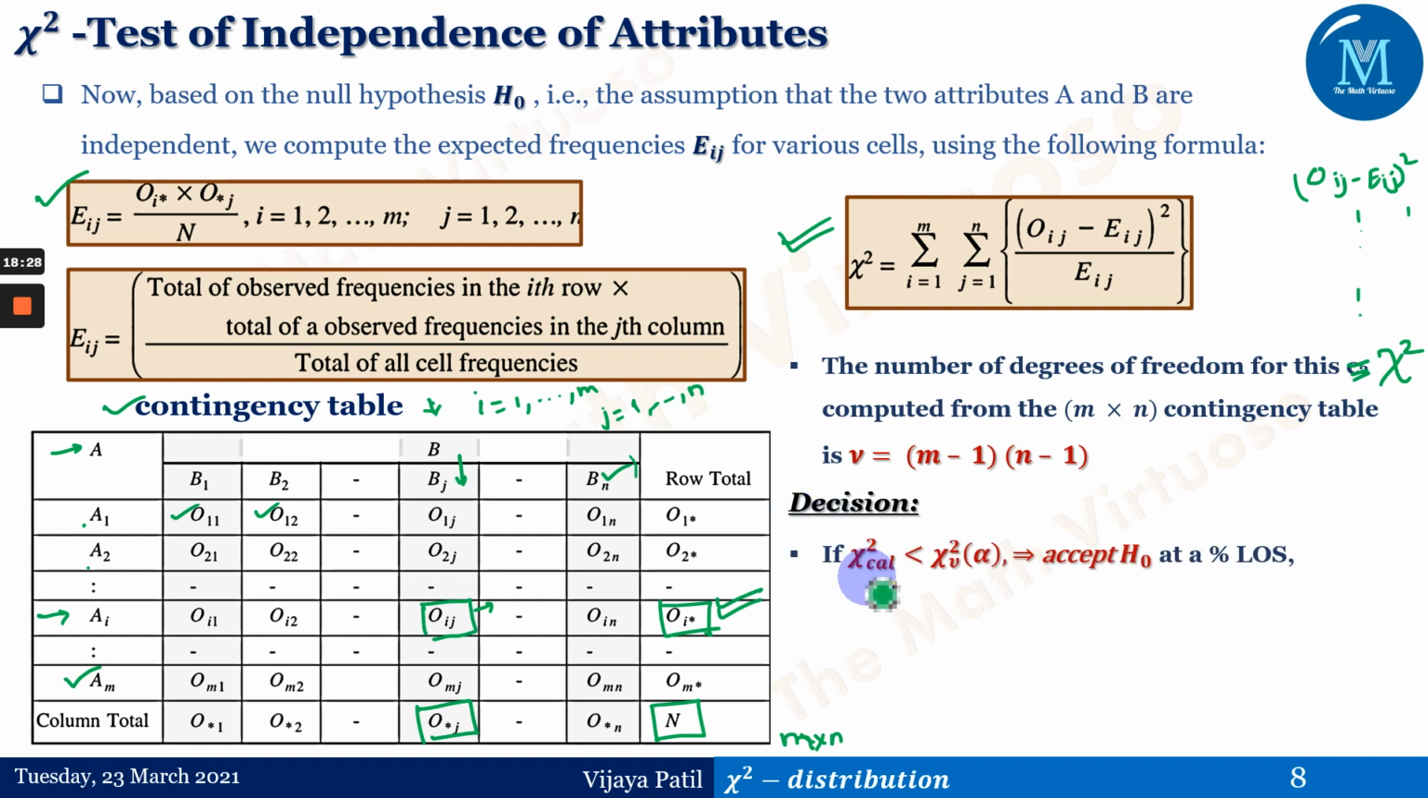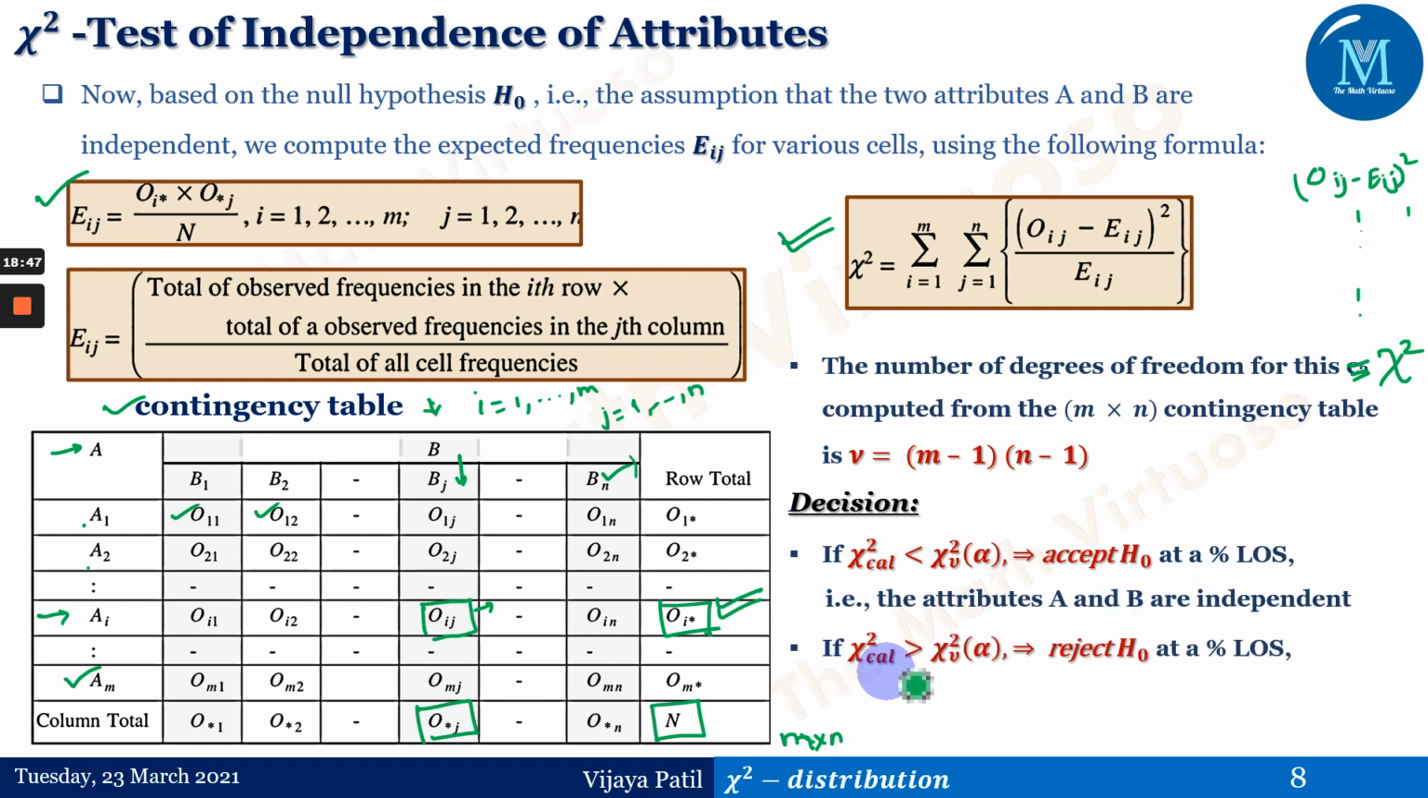What is the decision we have to take? If chi-square calculated is less than chi-square nu alpha, then accept H0 at the given percentage level of significance. That means the attributes A and B are independent. Second, if chi-square calculated is greater than chi-square nu alpha, then we reject H0 at that percentage level of significance. That is, A and B are not independent.